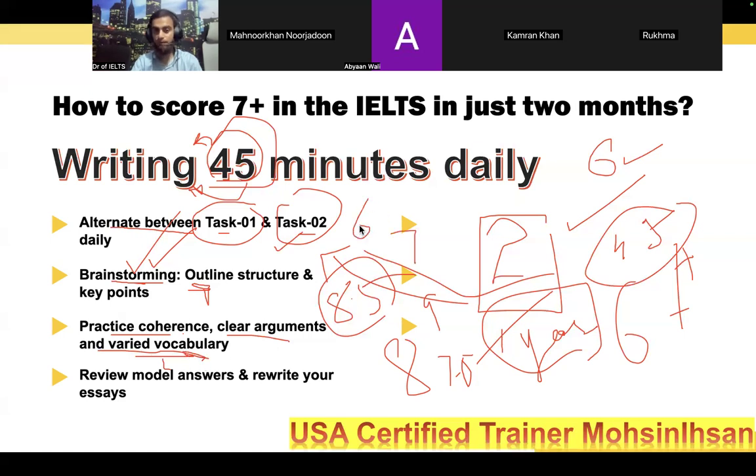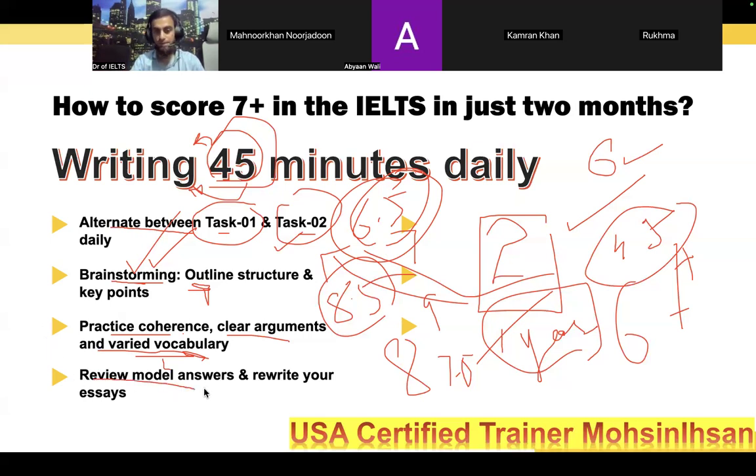For 6.5, it's not difficult. It's very easy to achieve 6.5 in IELTS. In any module, you might have a weak point, for instance in reading, if you don't read on a daily basis, or in speaking, if you do not speak on a daily basis. So a little problem can be there, but with improvement and practice of about 1 month, a little more or less, you can improve to the best, right? But overall, if we talk about 7 plus, a little struggle is required.